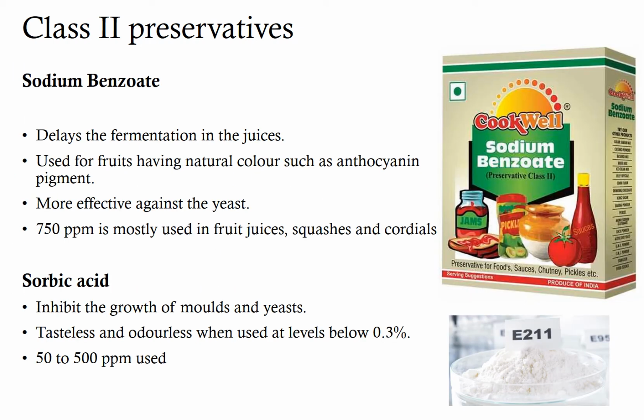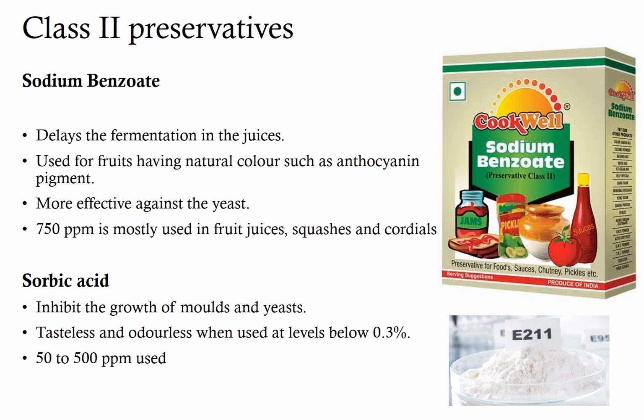Next we have sodium benzoate. Benzoic acid in the form of sodium benzoate is widely used as a food preservative, and it is suitable for acid foods. Benzoic acid is often used in combination with sorbic acid. It usually delays the fermentation in juices, and it is commonly used for fruits which have natural color, that is anthocyanin pigment. Usually it is more effective against yeast, and 750 ppm of sodium benzoate concentration is used for most of the fruit juices, squash or cordials.